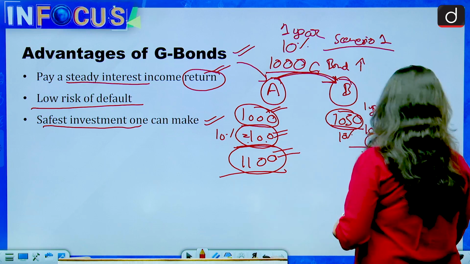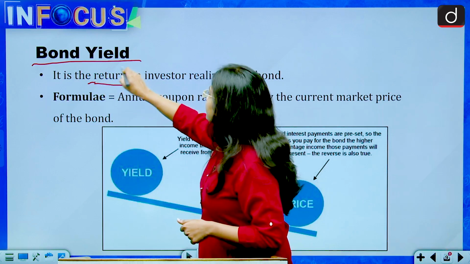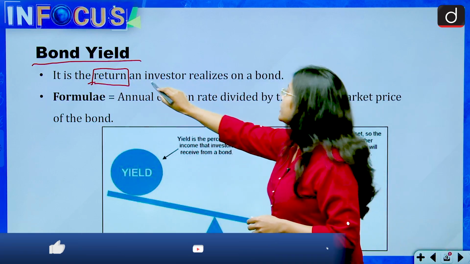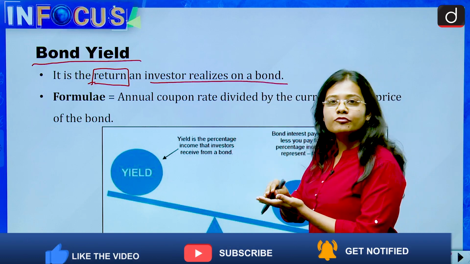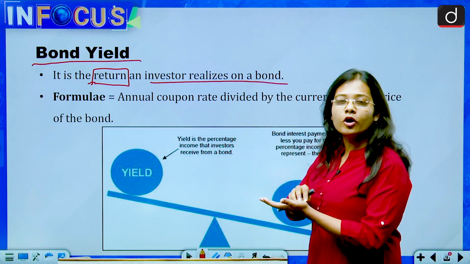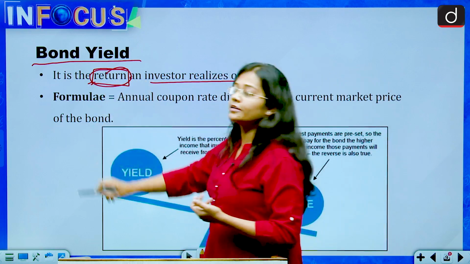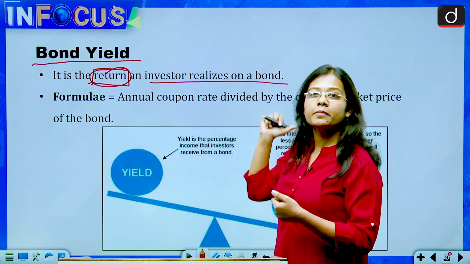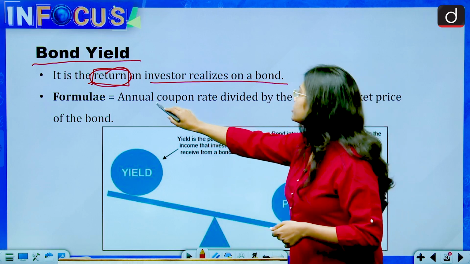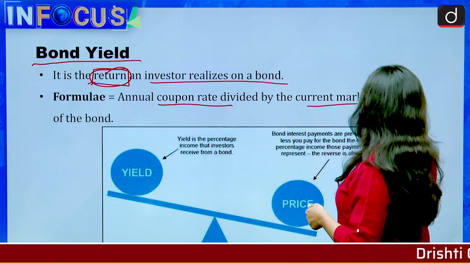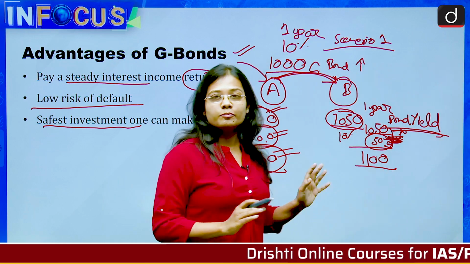So let's see this. What is bond yield? It is the return that an investor realizes on the bond. So whatever amount we will earn on the bond apart from the principal amount is called bond yield. The 50 rupees that B made is called bond yield. So the formula that we get is, bond yield is coupon rate divided by current market price. I hope you people have understood what is bond yield.